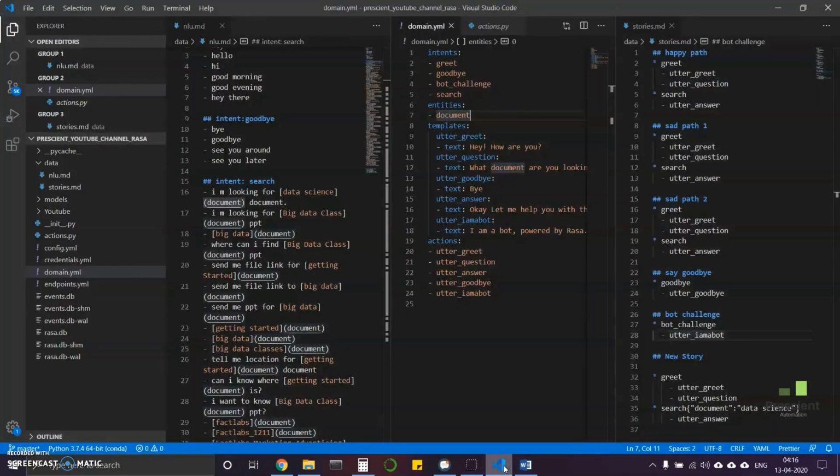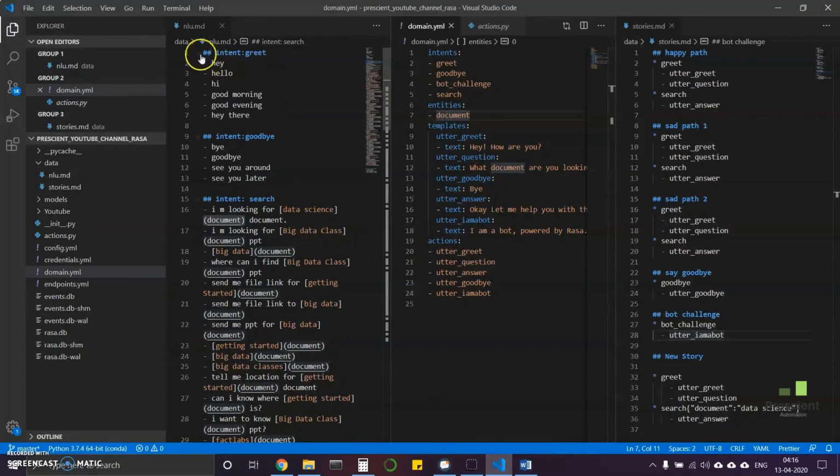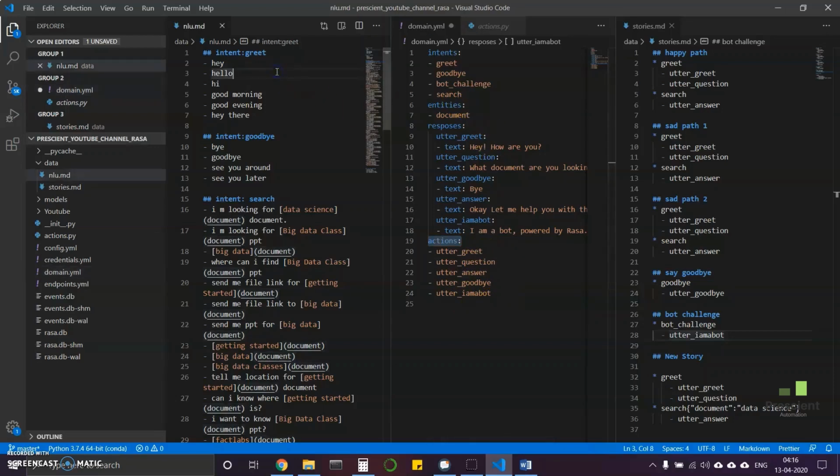Since we know the stage of the current project is like this, we have NLU data here, and according to the NLU data we have created these stories, and we have documented the intents, the stories and others into these templates, which have been changed in the new version into responses. We will keep telling you these changes that have happened in Rasa over the versions released during our training sessions. This actions.py file contains utter greet, utter question, utter answer, utter goodbye, utter I am bot. The intents are already mentioned in the NLU file.